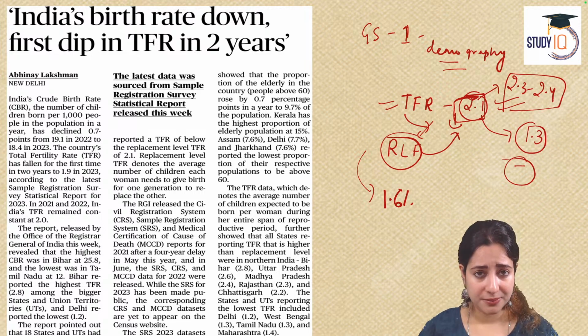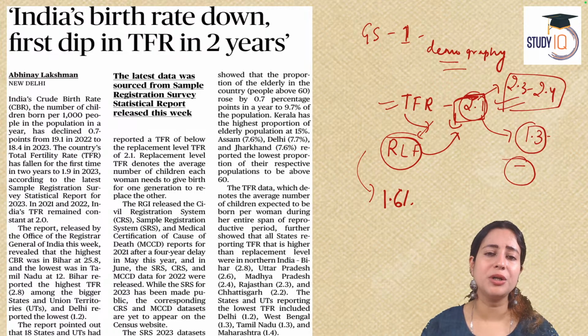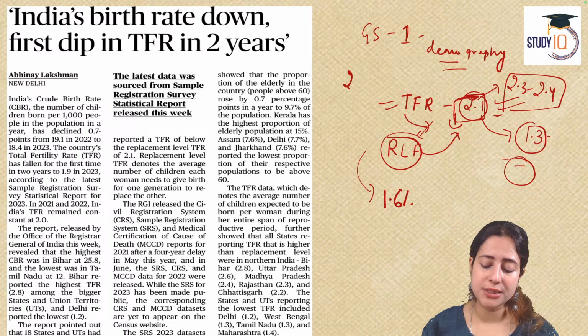But at the same time, all these other countries who are falling below 1.3 are becoming old countries with fewer children being born, and the old population is dominating. That becomes a grey economy, an economy dominated by senior citizens above 60. In India, luckily, because of some states which have a higher TFR, above the 2.1 average, we are still a young country. As I said, the average age of an Indian is about 28 years. And we will continue to have this young population, the demographic dividend we call it, until 2025 as per the United Nations.